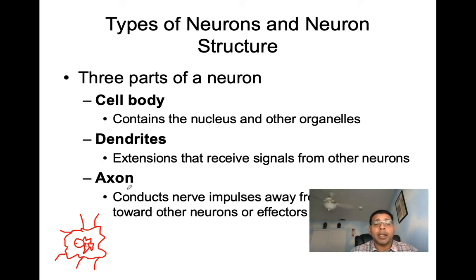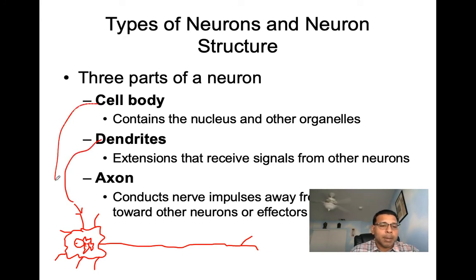Next, then we have our axon. Axons are going to conduct impulses away from the cell body to other neurons or effectors. So here we can see an example of a neuron. Here we've got our dendrites. So here we can draw that out, dendrites. And then here we've got our cell body, the structure right in here. And the last is our axon we see right here. So cell body contains a nucleus and other organelles, we said.